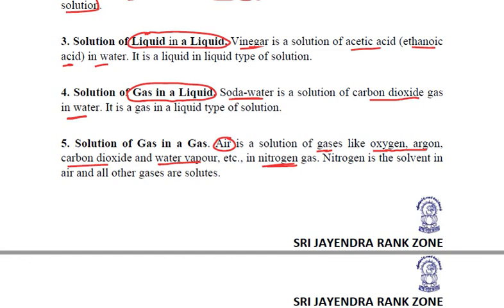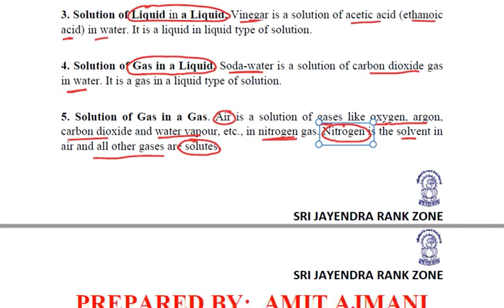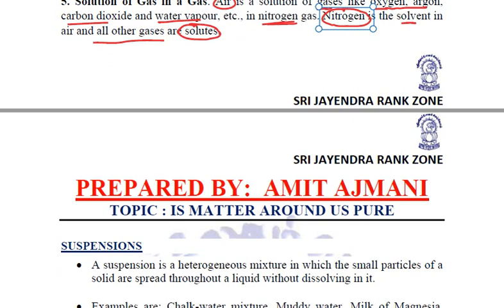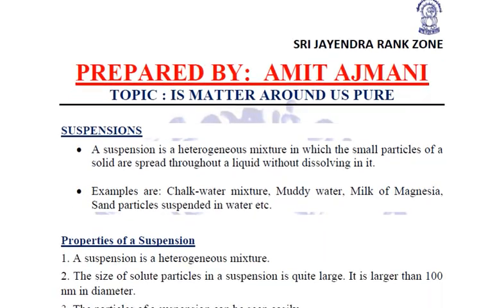Here, the nitrogen is present in large quantity, so it is the solvent in air, and all other gases are present in small quantities. That is why they are the solutes. Clear? So these are a few types of solutions.